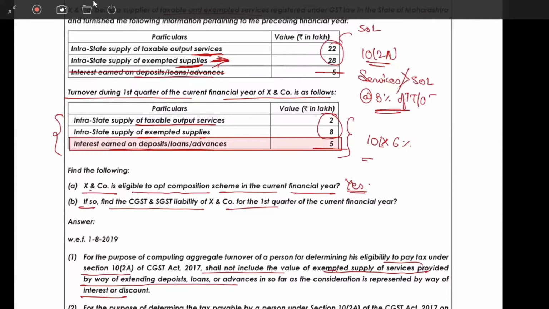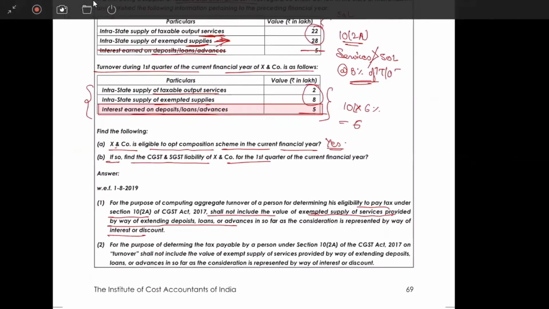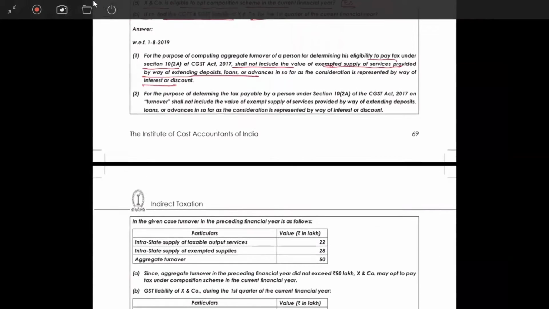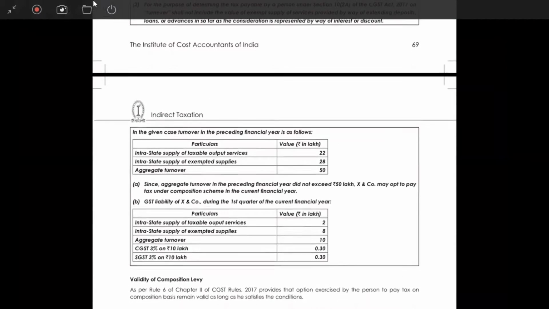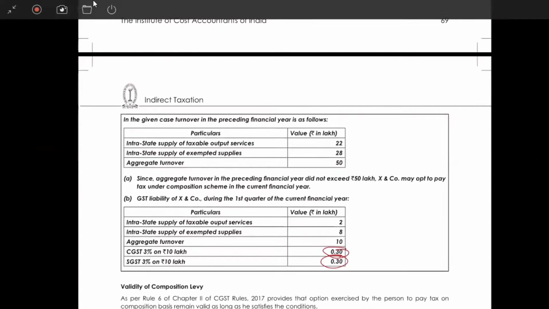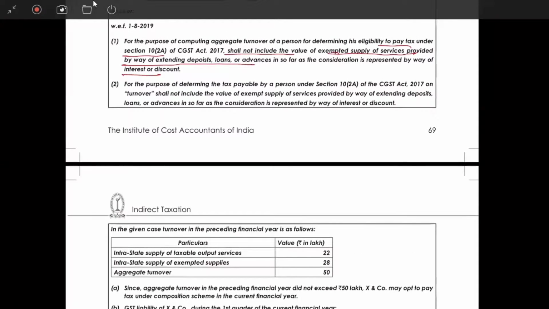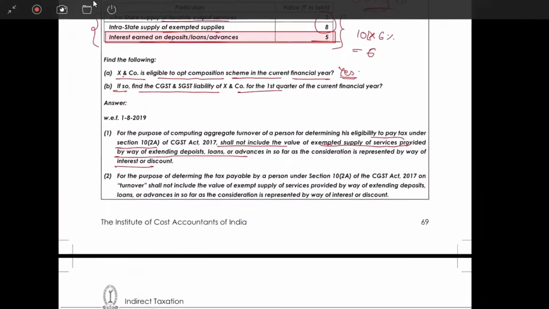So it will be 60,000, if I'm not wrong. 0.30, 0.30. Aggregate turnover has included only this. Correct? Very good. Guys are getting it. Now they have given some practical problems.